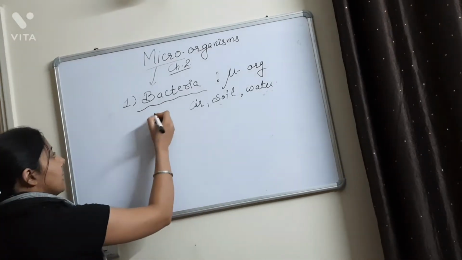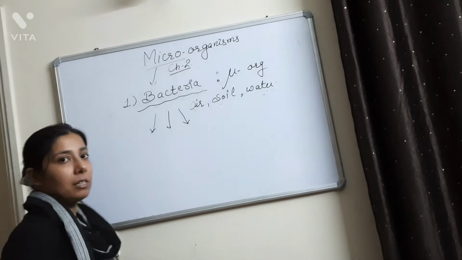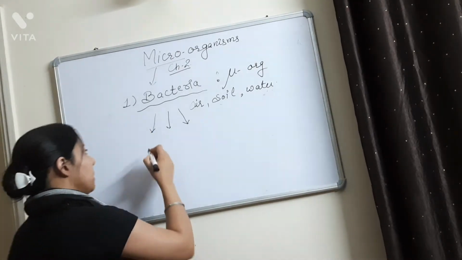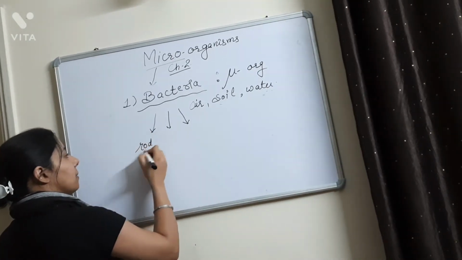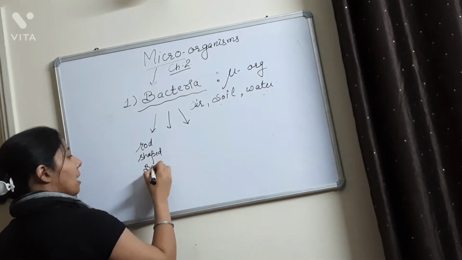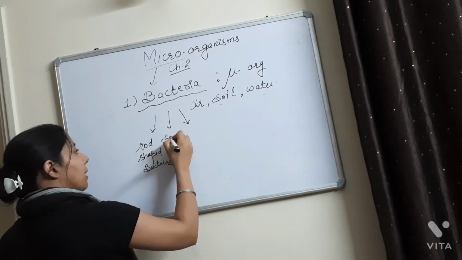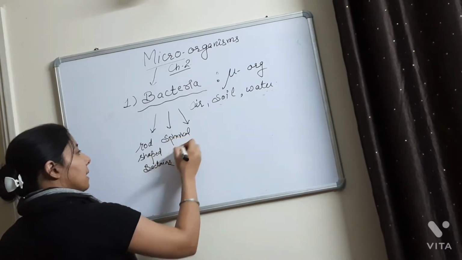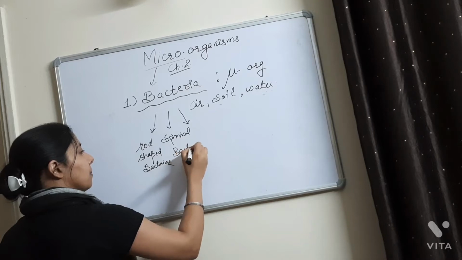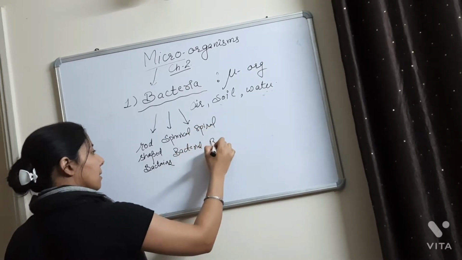Next I will tell you about the shapes of bacteria. Bacteria are basically found in three shapes. The first is rod-shaped bacteria. Second is spherical bacteria. And the third is spiral bacteria.